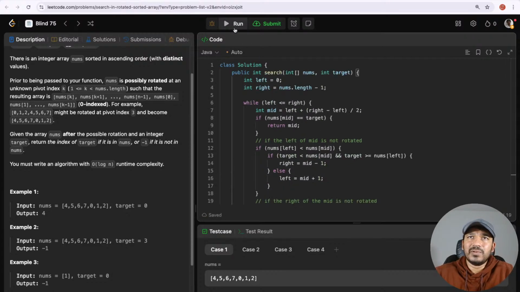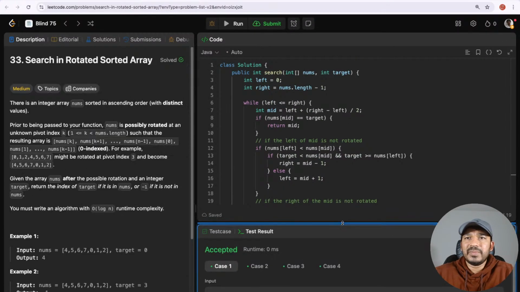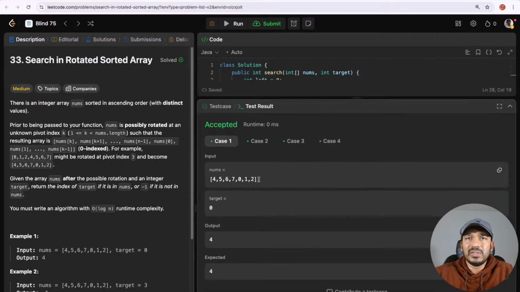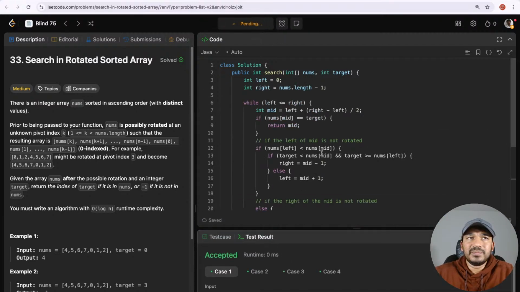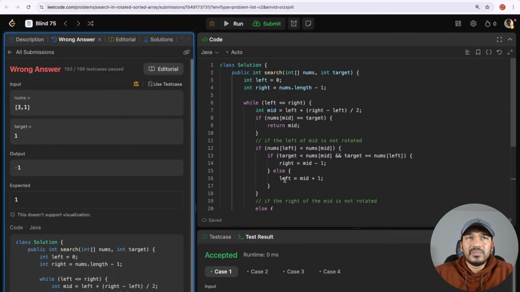Let's run this for the base test cases. It works for all the test cases. Let's submit it and see if there are any hidden ones. Okay, we see here for the input 3, 1, the target is 1, and I'm giving the output as minus 1, but the expected is 1.